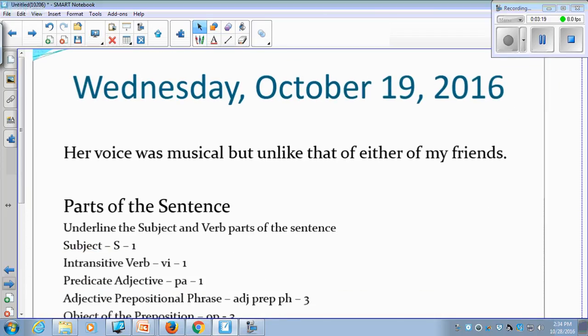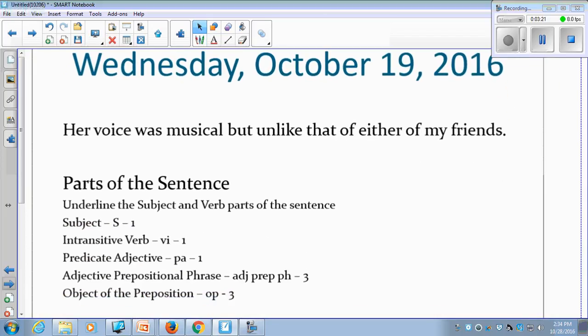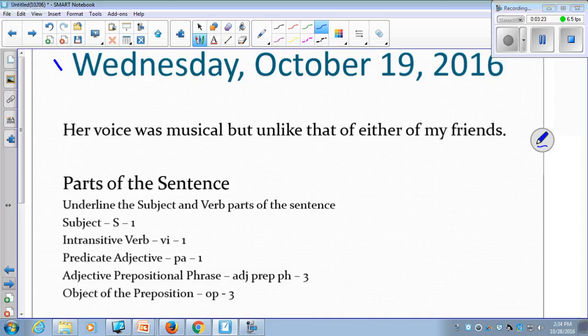We did this on Wednesday, October the 19th. Please, please, please, I still have people who are misspelling the word Wednesday. Watch out for those commas. And here we have our parts of the sentence. With parts of the sentence, not everything will be labeled. We're going to start with our subject. Actually, let's not. Let's start with our verb.